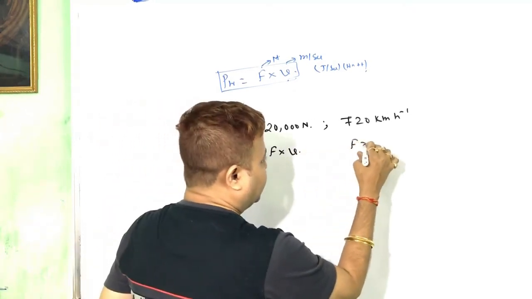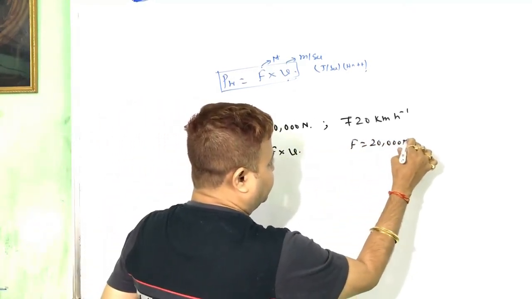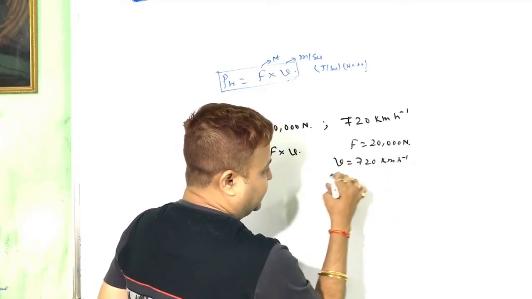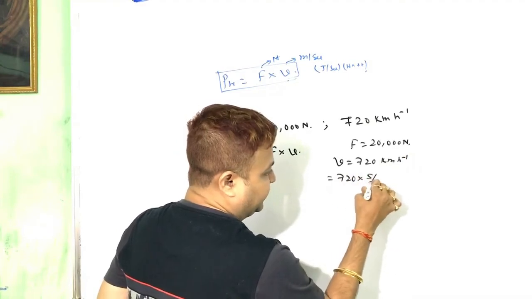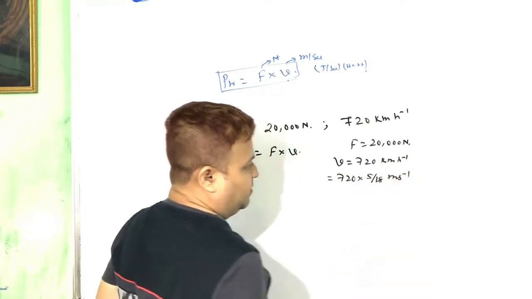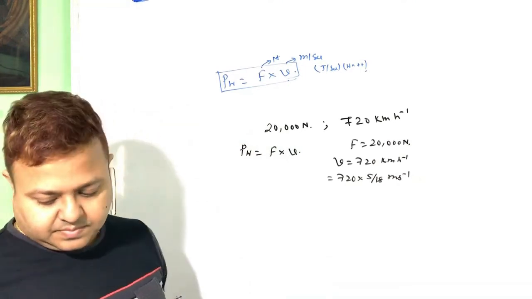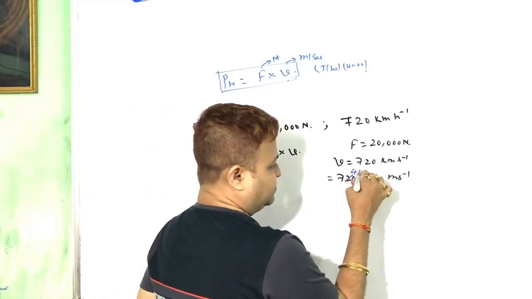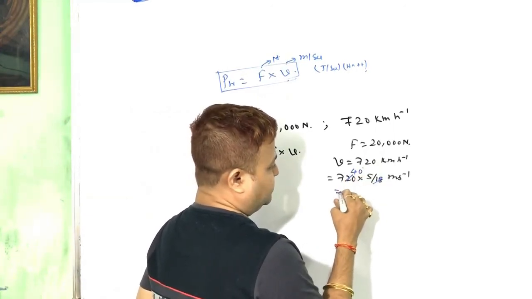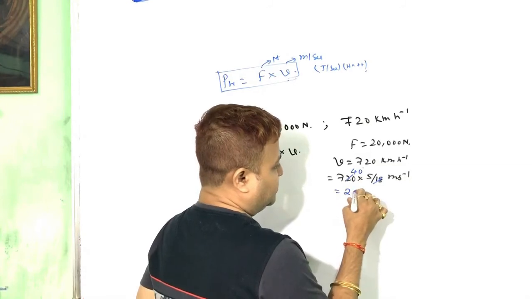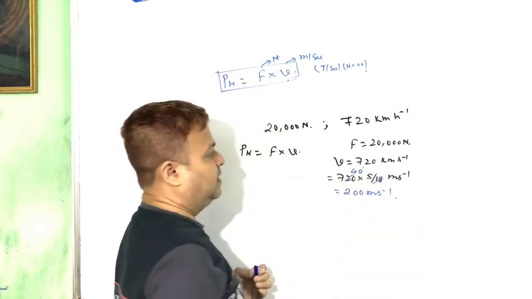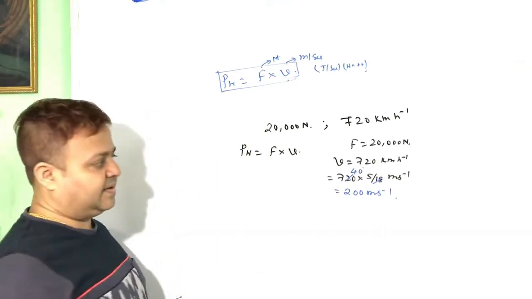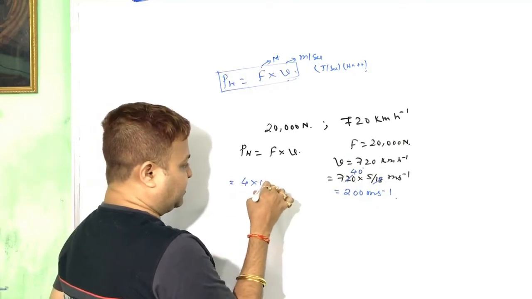Force is given, that is 20,000 Newton, and velocity is 720 km per hour. We have to convert to meter per second: 720 into conversion factor 5/18. Then multiply force into velocity, and the answer will be 4 into 10 to the power 7 watt.